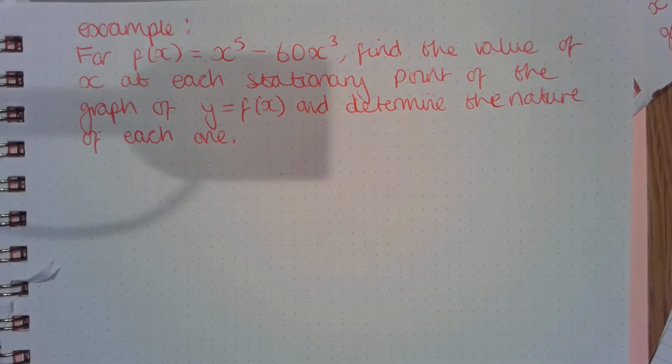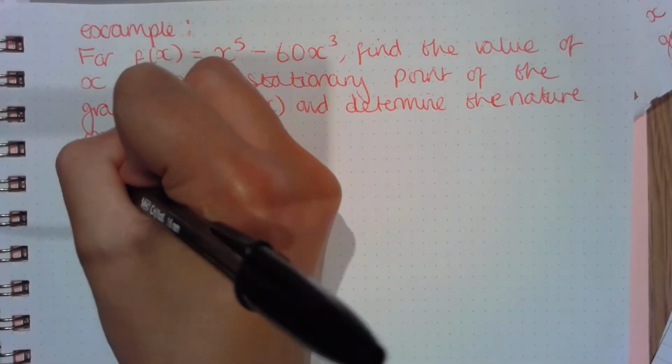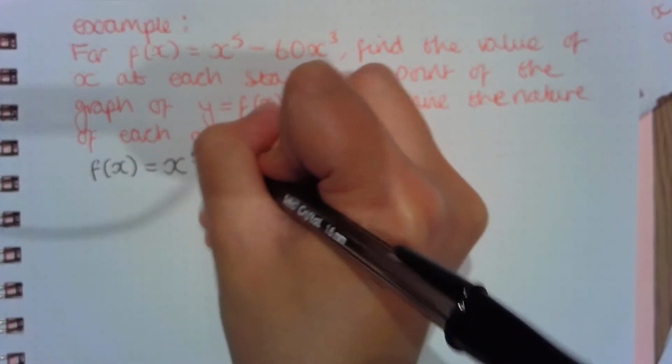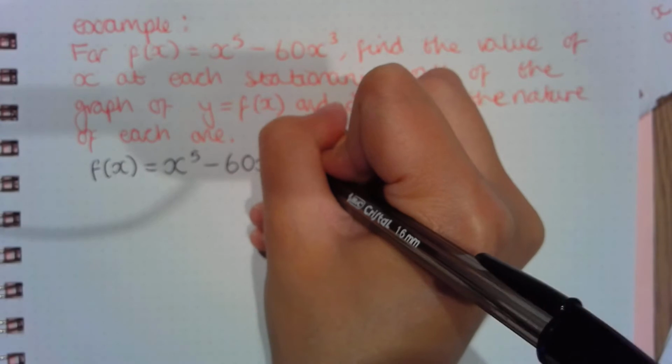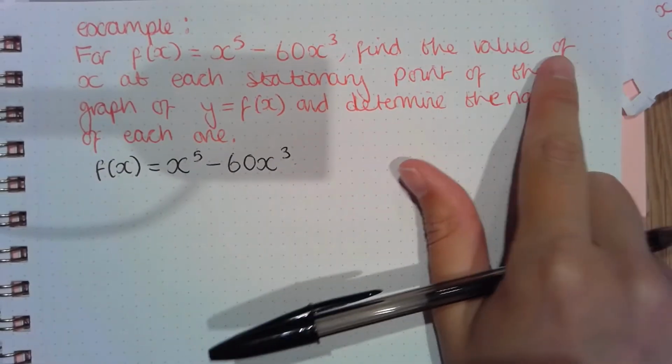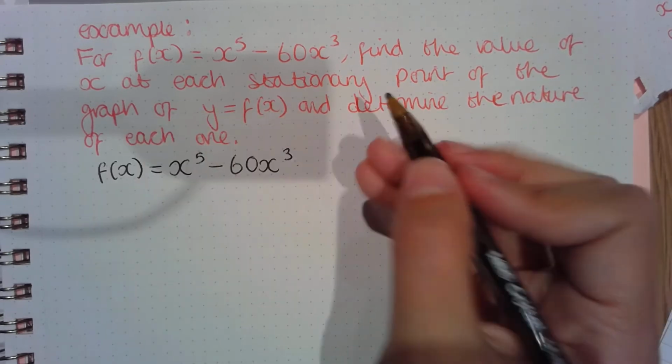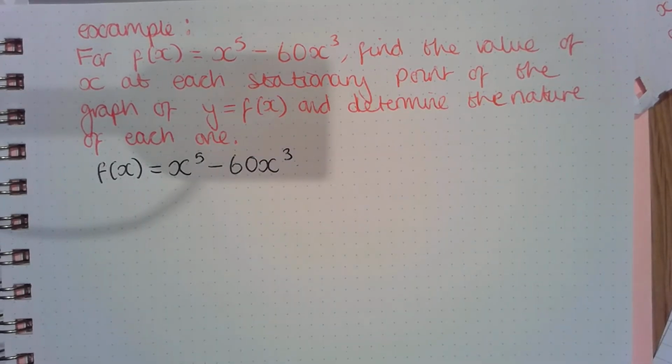So this is the next example I'm going to go through, so I recommend pausing the video and writing it down. So we know that f of x is equal to x to the power of 5 take away 60 x cubed. So it says find the value of x at each stationary point. So that's our first step. Well, at a stationary point we know that our differential is equal to 0, our first differential.